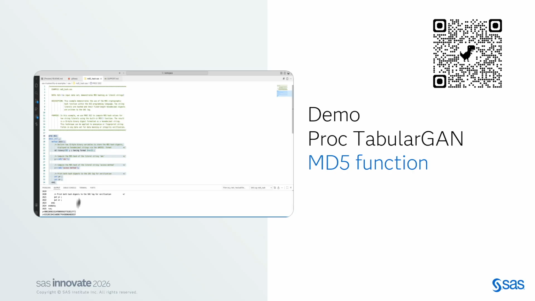So that was the MD5 function for you. On the right hand corner, you have the QR code for the SAS GitHub repository, where I have housed all these examples, where you can go in and play around in your Workbench environment or any SAS environment that you might have.